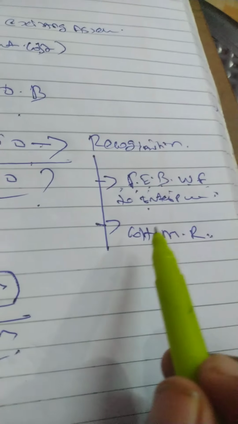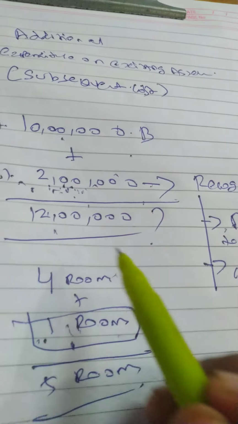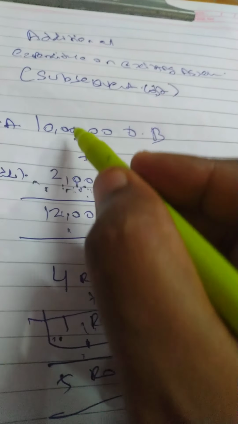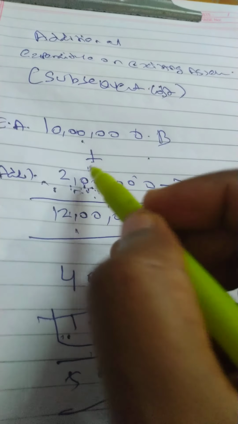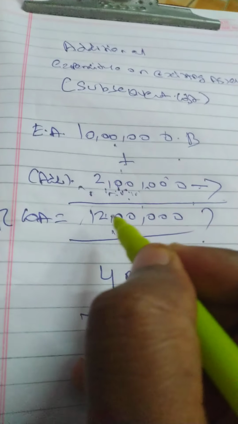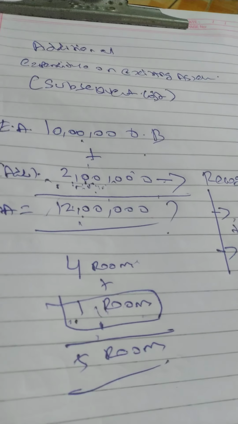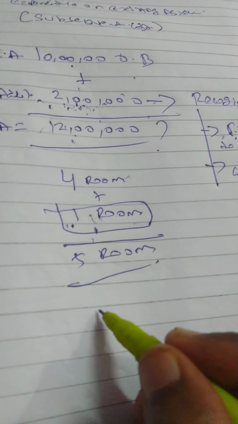Yes, it is there. And is the cost measured reliably? Yes, the cost is measured reliably. What is the cost? 2 lakh rupees. Hence this 2 lakh can be added to the 10 lakh. 10 lakh plus 2 lakh, my revised cost of the asset is 12 lakh. Okay, you can add this type of cost. But